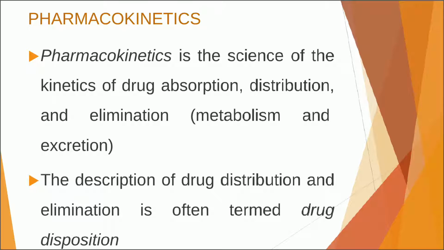Kinetics means the speed at which the drug moves inside the body. The description of drug distribution and elimination is often termed drug disposition. So whenever you see the word drug disposition, that means it is the description of drug distribution and elimination.